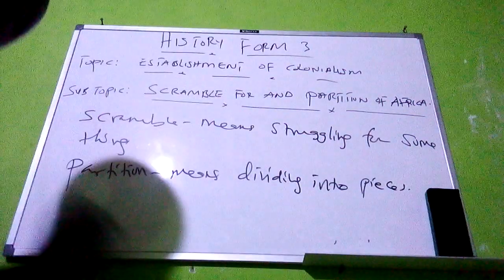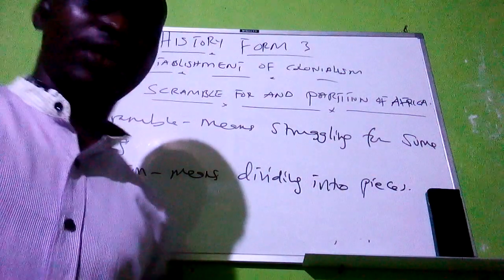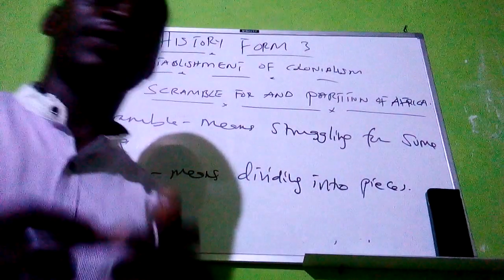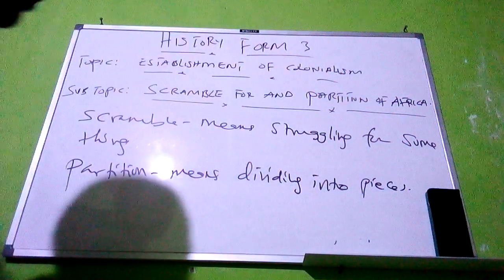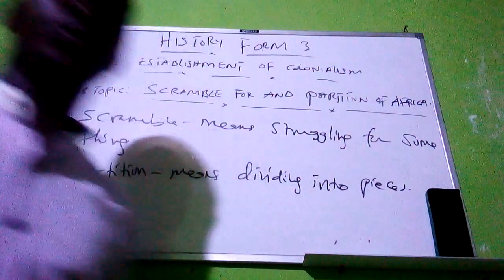So colonists came to Africa to divide Africa into pieces for themselves. That is the definition of partition.